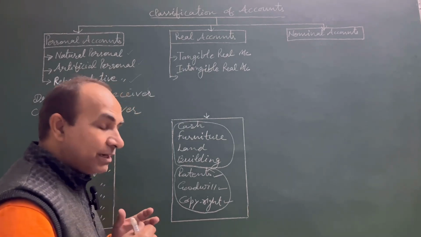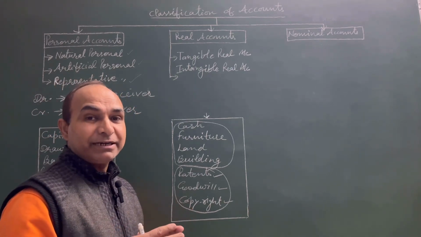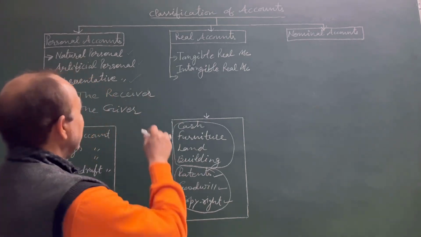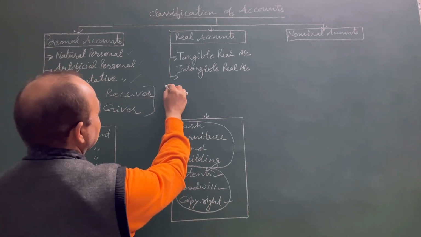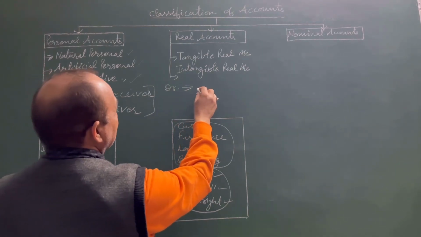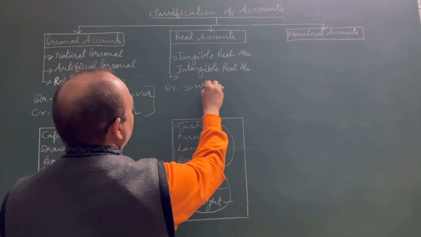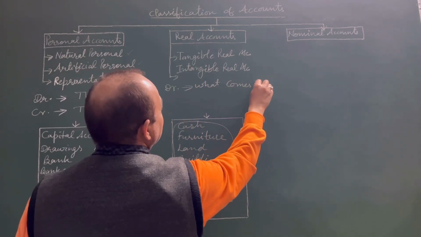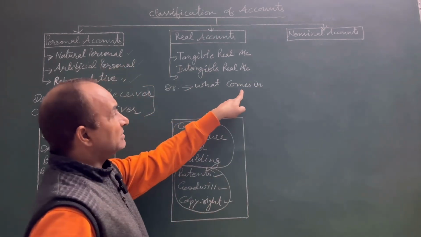Now we need to understand the rules of debit and credit applicable to real accounts. Just understand: debit, for recording transactions in real accounts. Debit what comes in.